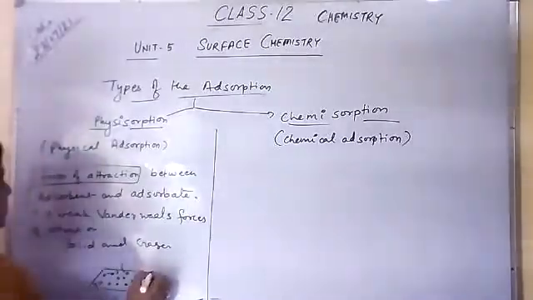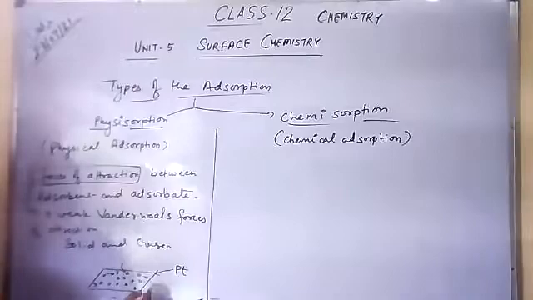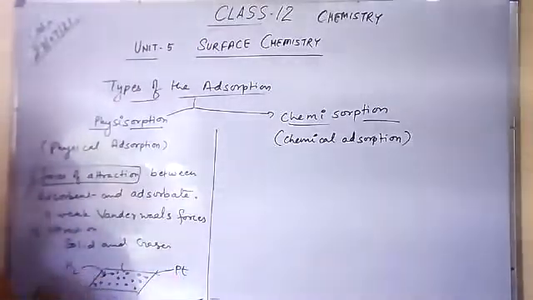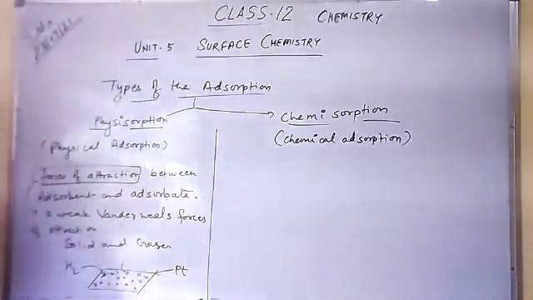For example, this is a platinum surface, and on this surface hydrogen gas adsorbs. So this is an example of physical adsorption, or you can call it physisorption.